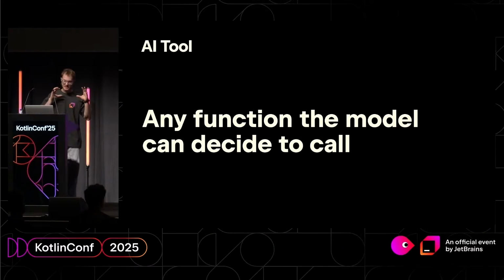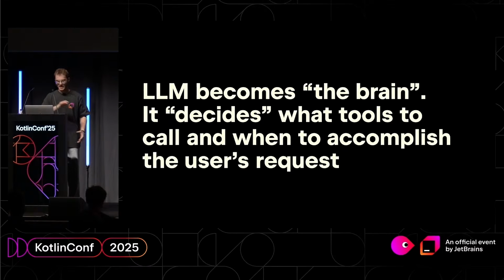So we just learned the concept of an AI tool. So what is an AI tool? It's actually any function that the model can decide to call to solve the user problem. And now the LLM in this system becomes the brain. Now it decides what to do, what tools to call, and when to call them, for one simple reason: to solve the user problem.